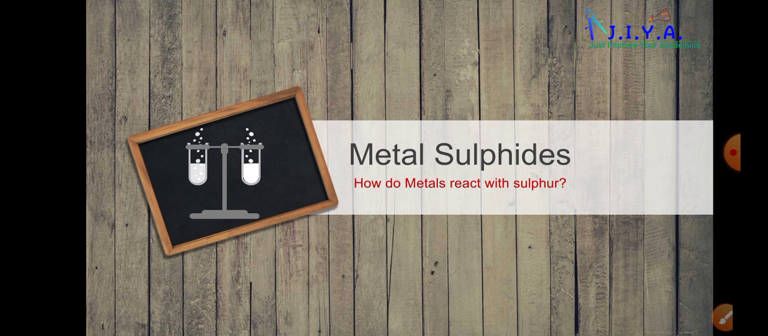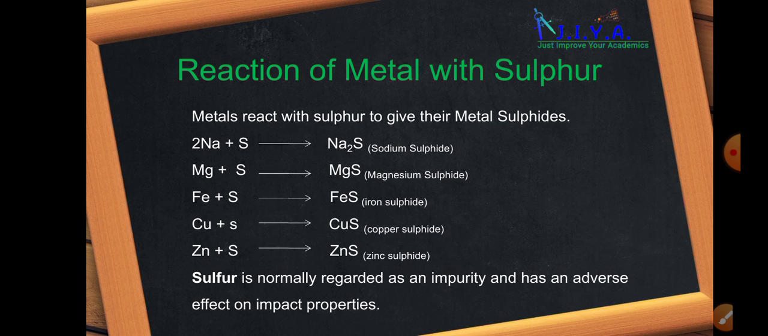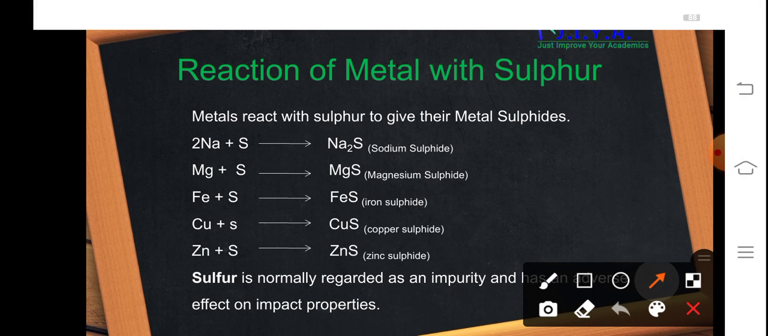Now let us talk about metal sulfides. Sulfides are the compounds of sulfur. How do metals react with sulfur? Metals easily react with sulfur to form metal sulfides. Sodium reacts with sulfur to form sodium sulfide. Magnesium reacts with sulfur to form magnesium sulfide. Iron, copper and zinc also show this reaction.